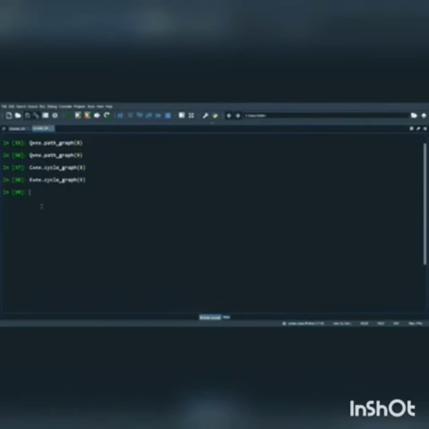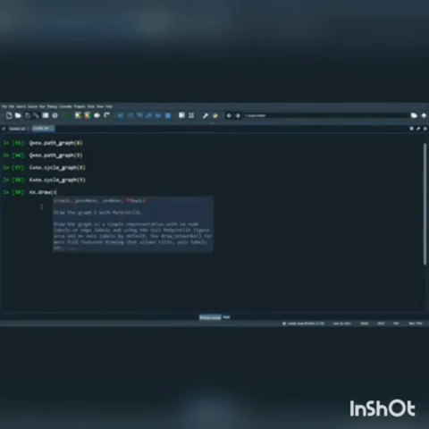Now I draw it with labels. nx.draw, I just type it. Okay, I give it labels. You can see it.